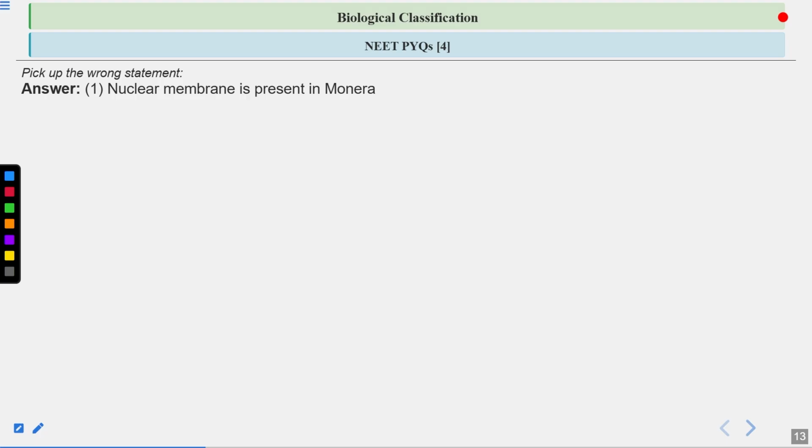The correct answer is option number 1. The nuclear membrane is present in Monera. This is actually a wrong statement. It is a false statement. So what is the reason for this? The members of kingdom Monera, the Monerans, are unicellular prokaryotes. They are single-celled prokaryotes. And what are the features of the prokaryotes?